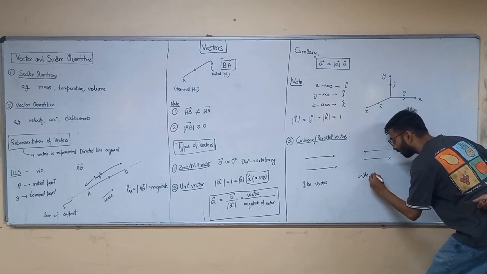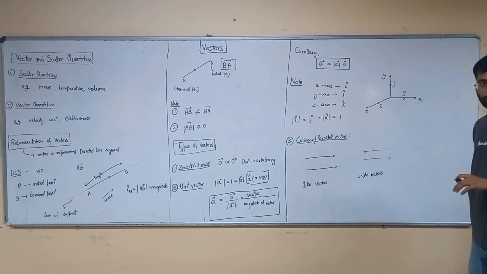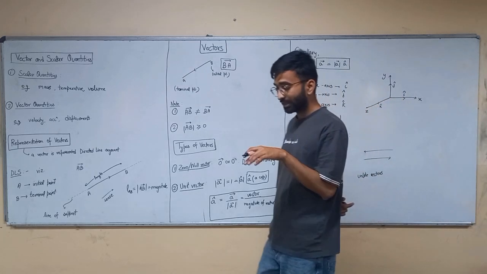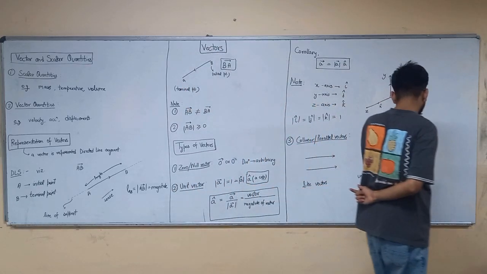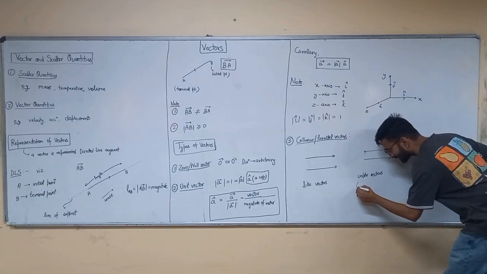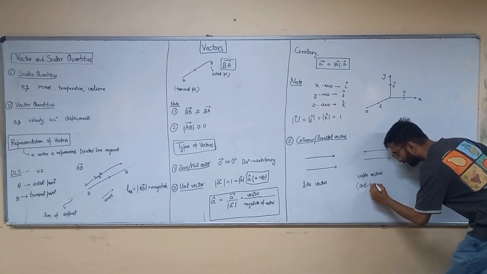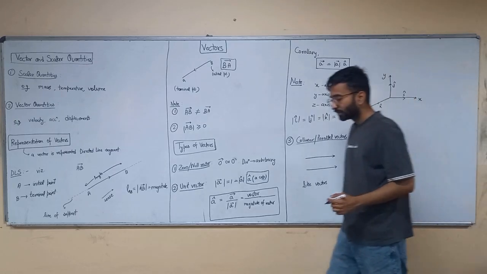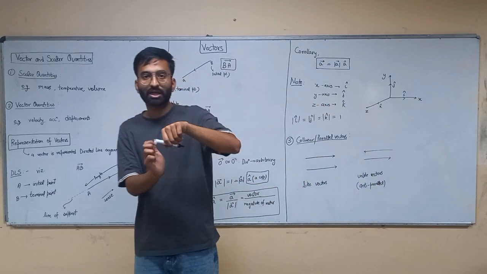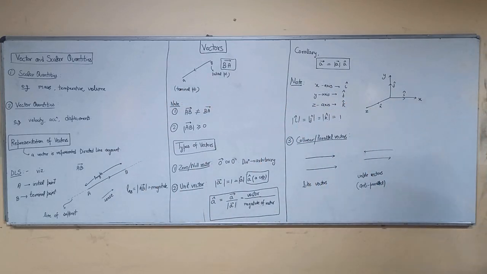Why are they called unlike vectors? Because the directions are not the same. The angle between these two vectors is 180 degrees, or you can simply call them anti-parallel vectors. Why anti? Because they are parallel, but the directions are opposite. All right. Let's move.